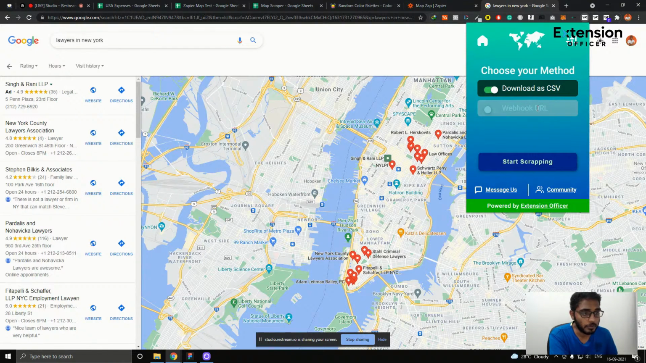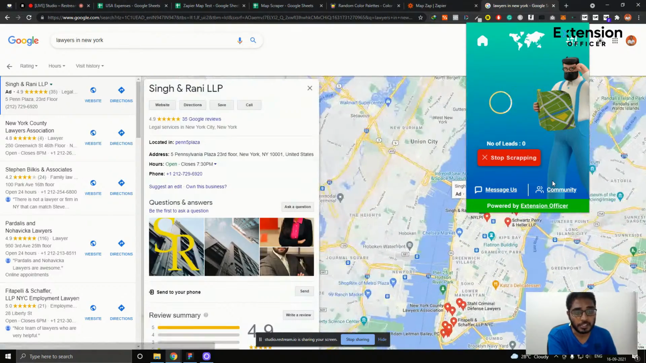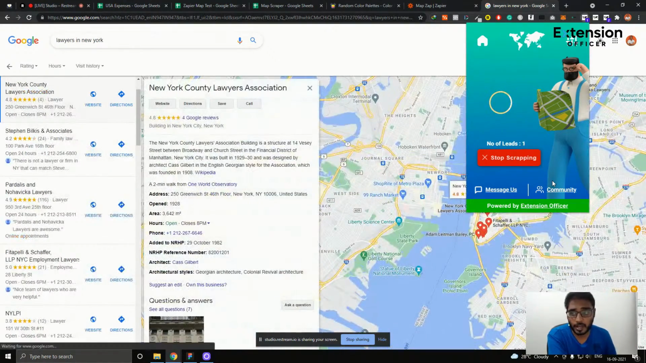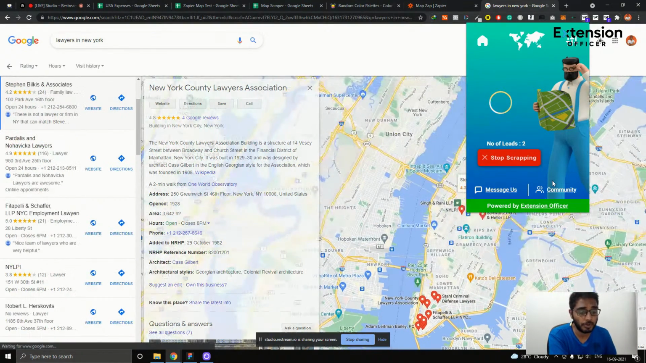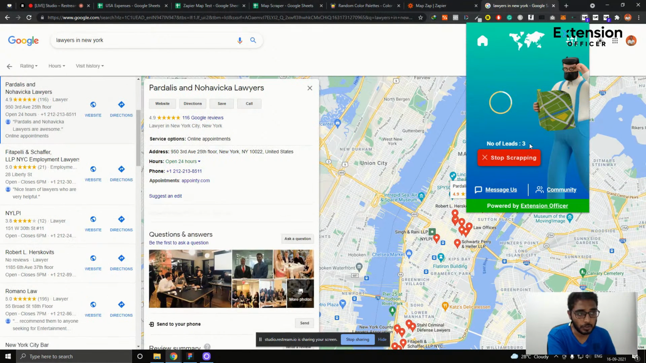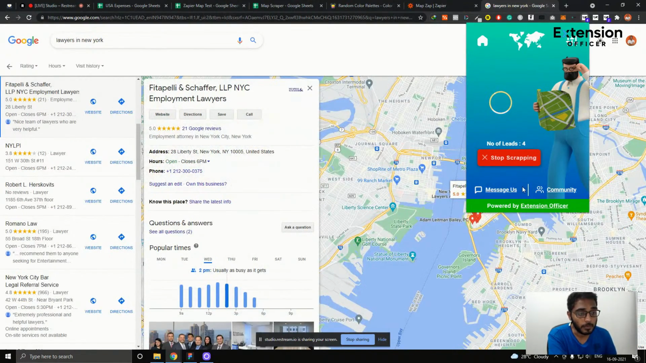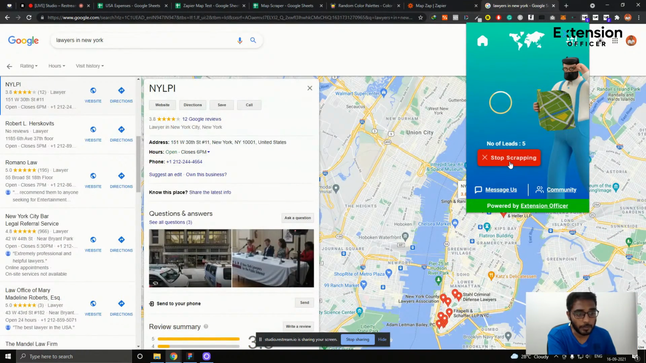So first, if you choose the first option, and if you click on stop scraping, the extension will just go in and scrape all the listings in the particular search term which you have done. And for the sake of this demo, let me just go till around five leads. You'll be able to see the number of leads here, and the number here. So let me just click on stop scraping.